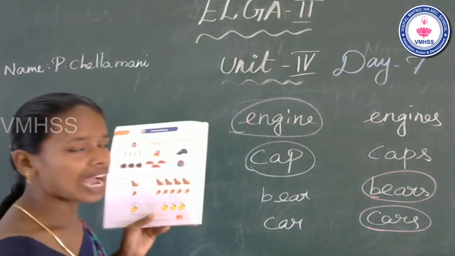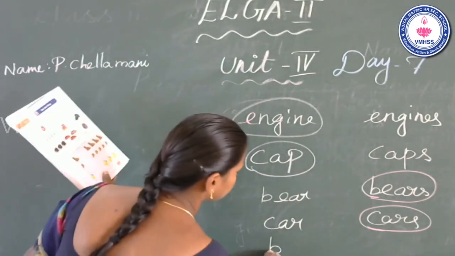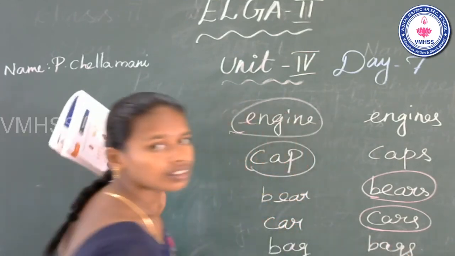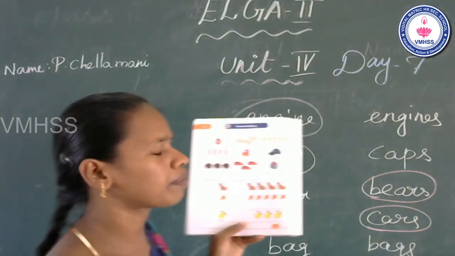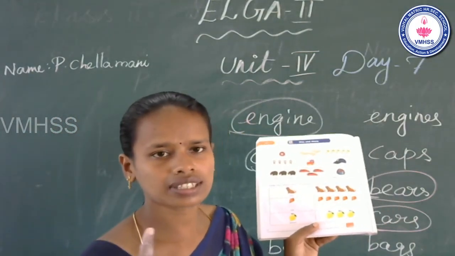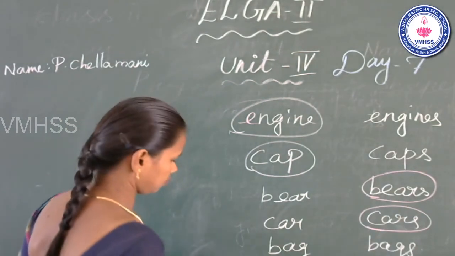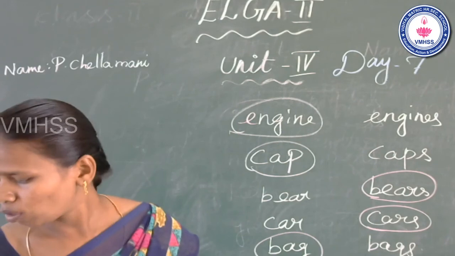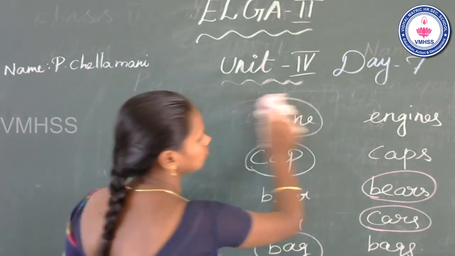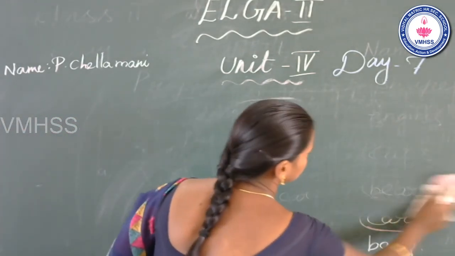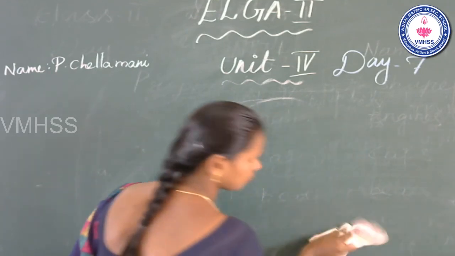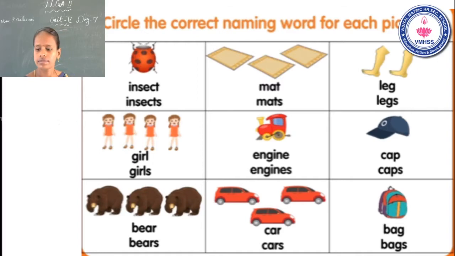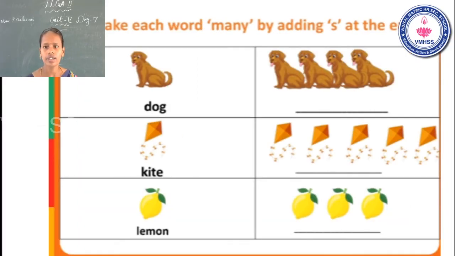Next, bag, bags. How many bags? Only one bag. So you can circle bag. Is that clear? This is your homework also. Now look at the slide. See the next slide.